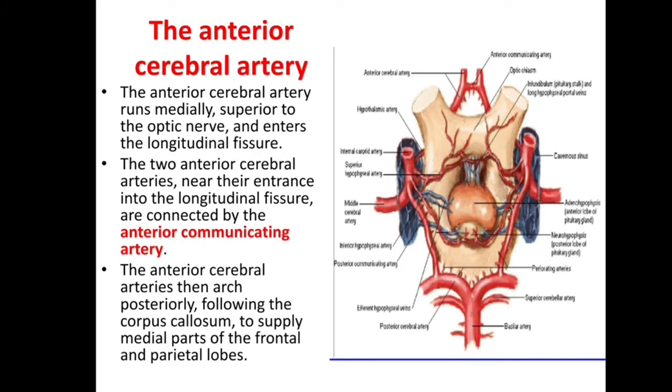Now the next branch of the internal carotid in the brain is the anterior cerebral artery. In this diagram we can see the internal carotid gives the middle cerebral laterally and the anterior cerebral anteriorly. The anterior cerebral artery runs medially and enters the longitudinal fissure. The two anterior cerebral arteries, right and left, near the entrance into the longitudinal fissure are connected by the anterior communicating artery. The anterior cerebral artery then arches posteriorly following the corpus callosum to supply the medial parts of the frontal and parietal lobes.